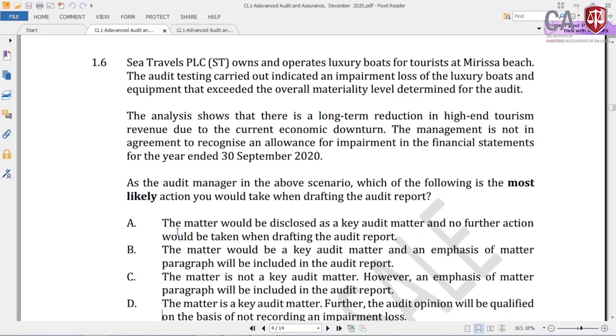C Travels PLC owns and operates luxury boats and tours at Mirissa Beach. The audit testing carried out indicated an impairment loss of the luxury boats and equipment that exceeded the overall materiality level determined for the audit. So what has happened here? At the materiality level, there is an issue. There is an issue on the impairment.